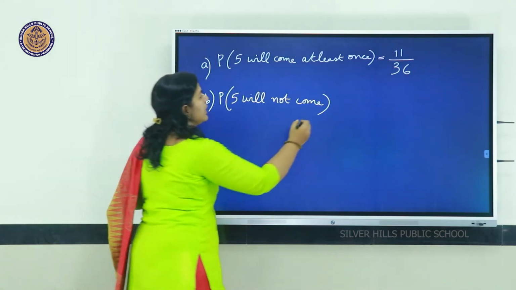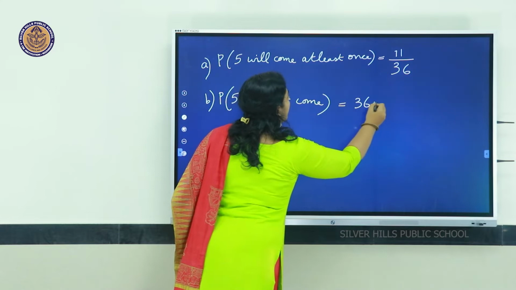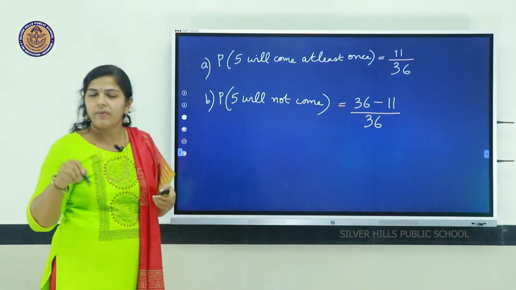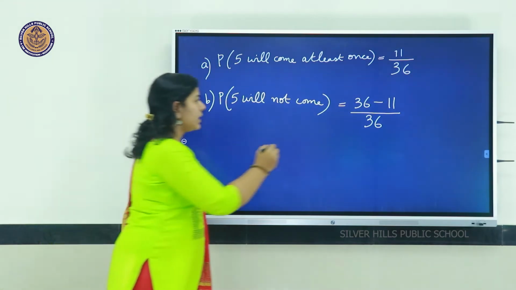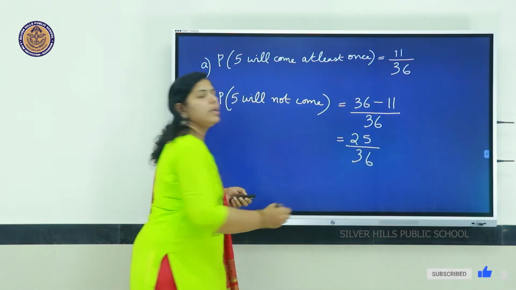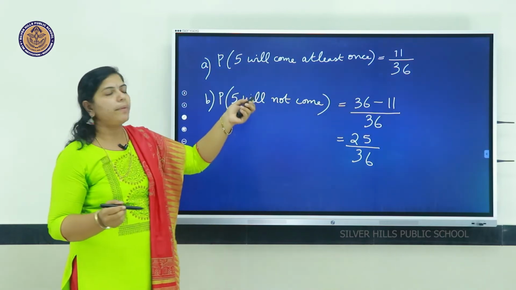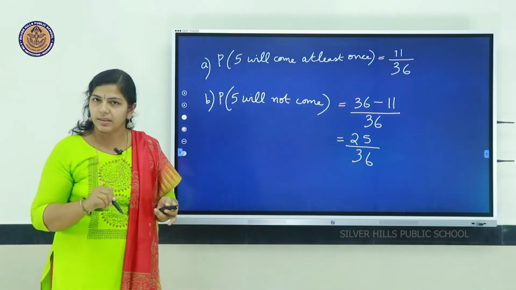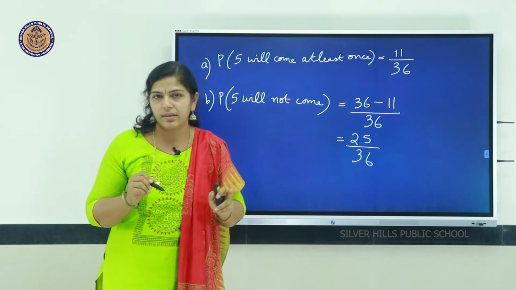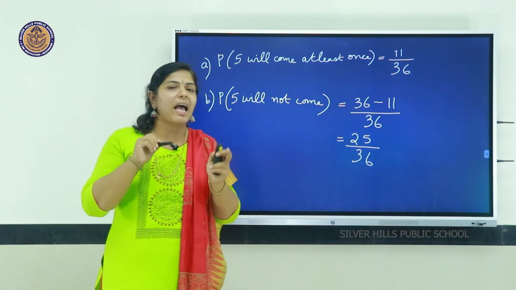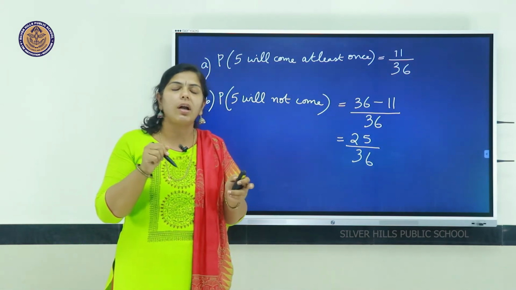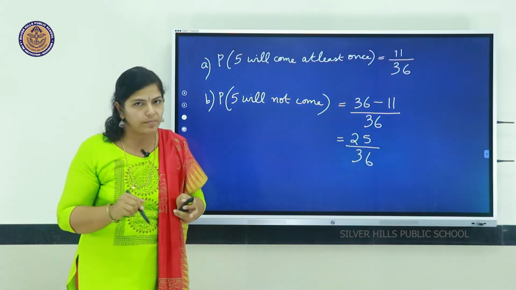That is, we have 36 minus 11, out of 36, 11 outcomes we have to take away. 5 will not come, that is equal to 25 by 36. So, these are the probabilities: 5 will come at least once is 11 out of 36, and 5 will not come at all is 25 out of 36. So, we have to know the sample space properly and the total outcomes, then we have to select which outcomes we need, the favorable outcomes.